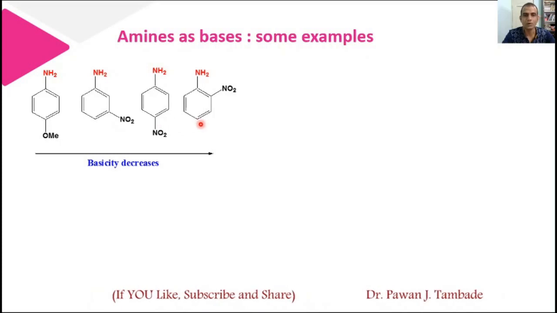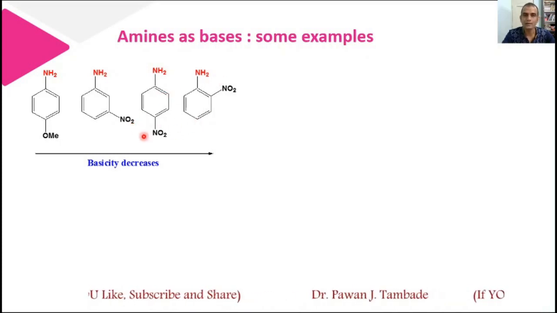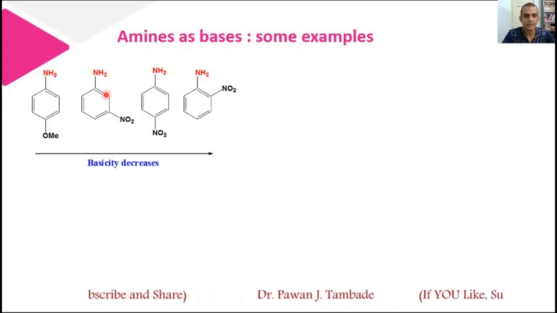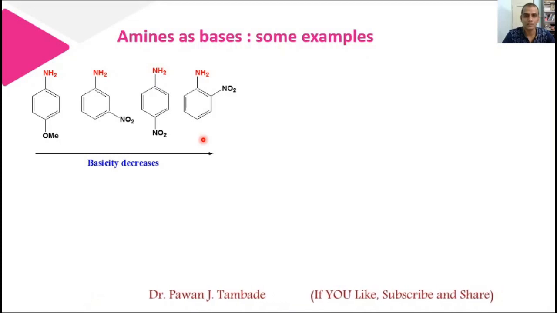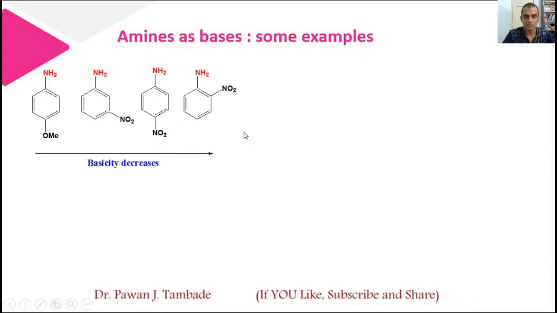However, in these three molecules, there is a nitro group, and nitro groups are electron withdrawing groups. They withdraw electrons from this ring, and the ring will withdraw electrons from NH2, and thus the lone pair of electrons is not easily available with the nitrogen of the NH2 group for donation. So they are less basic in nature.